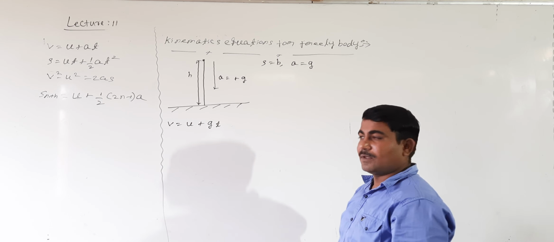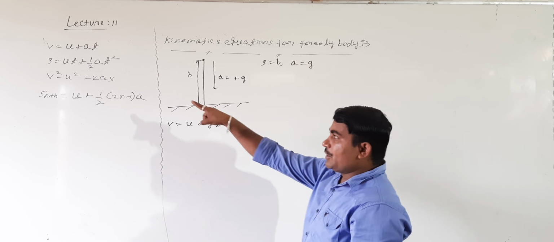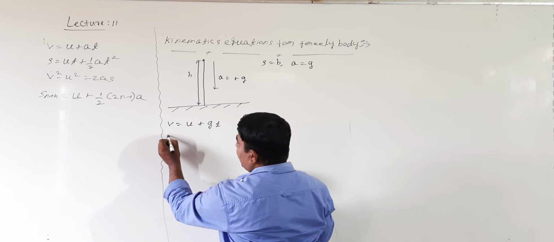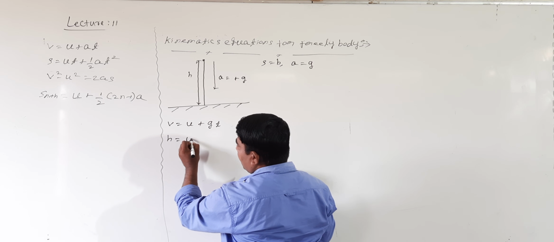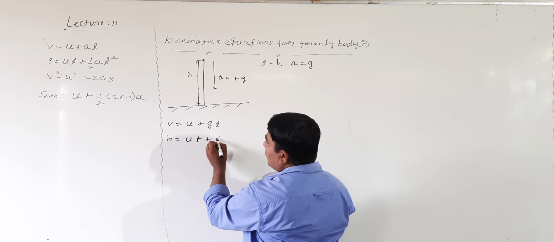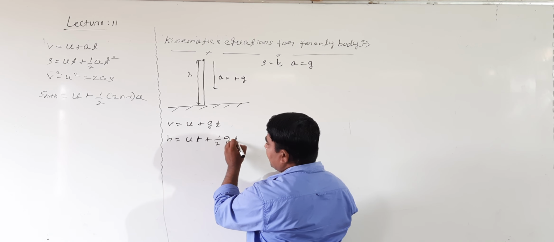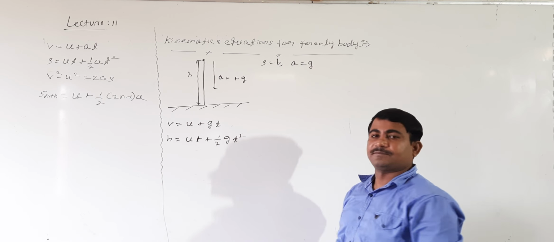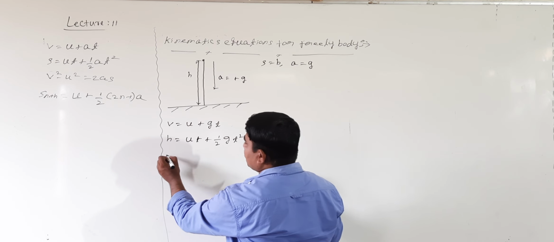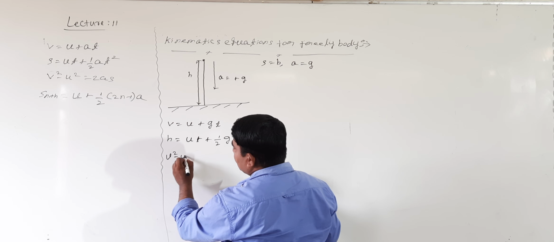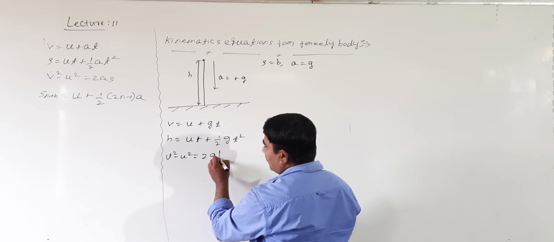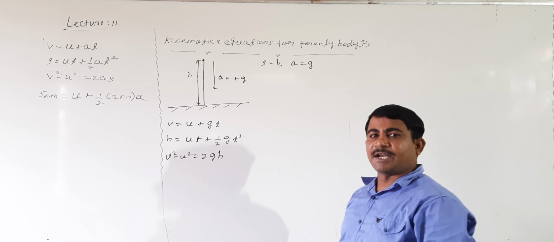That is one equation. Second equation: s = ut + half at squared. s can be replaced by h, u stays the same, t stays the same, plus half g, a replaced by g, t squared. Similarly, v squared stays the same, u squared stays the same, 2 a replaced by g, s replaced by h. So v squared = u squared + 2gh.